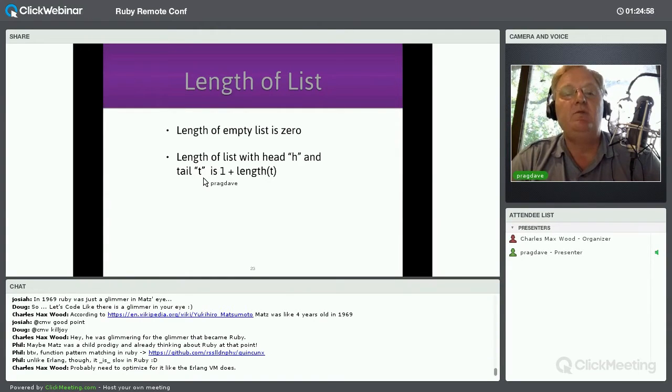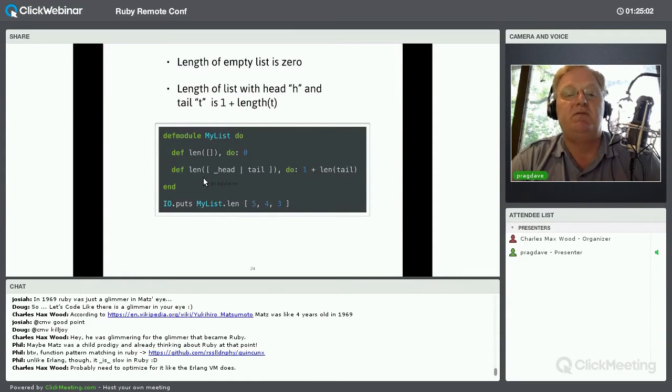And again, if you wanted to express this in Elixir, the program reflects the specification. The length of the empty list is 0. The length of a list that has a head and a tail is 1 plus the length of the tail. And that just works.